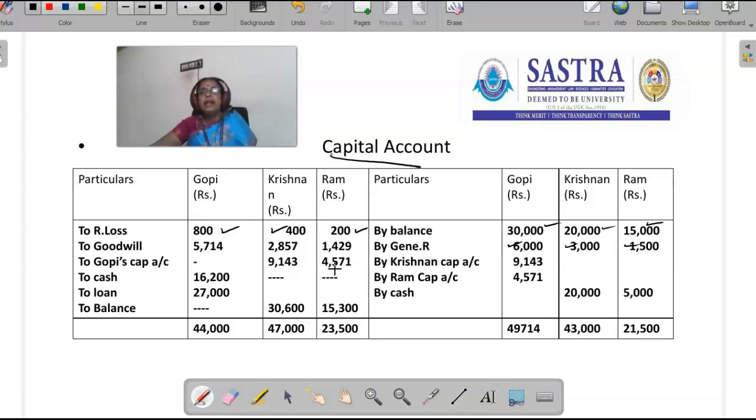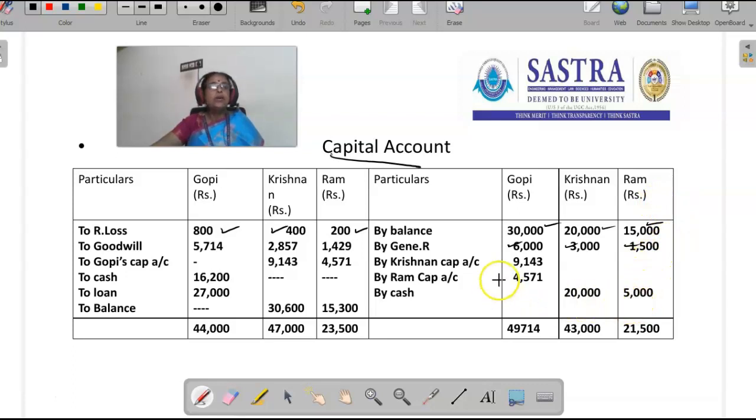Then the next one is that Krishnan and Ram brought cash of 20,000 and 5,000 respectively. The entry is cash account debit to Krishnan's capital account and Ram's capital account. So Krishnan's capital account is credited 20,000, Ram's capital account is credited 5,000.